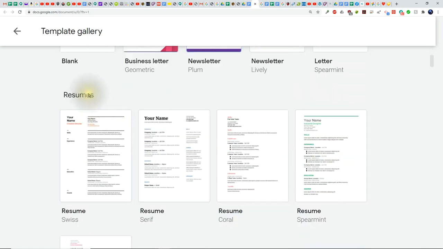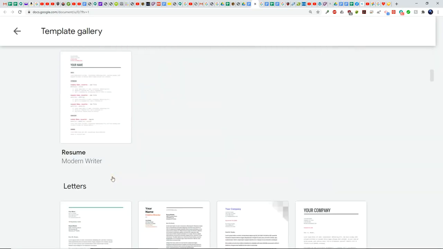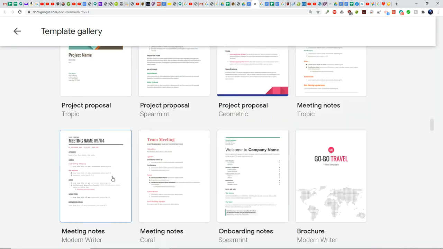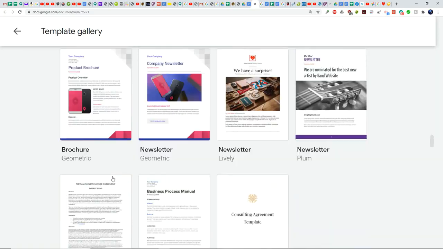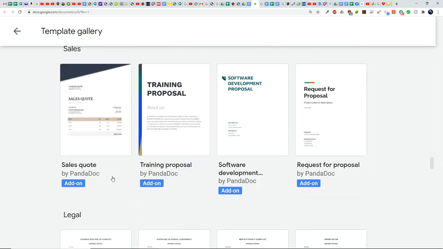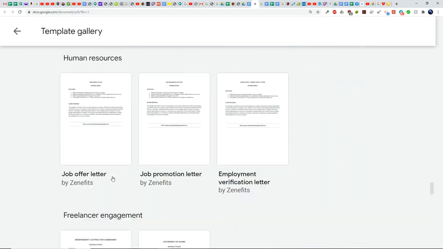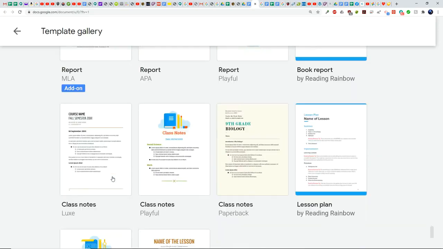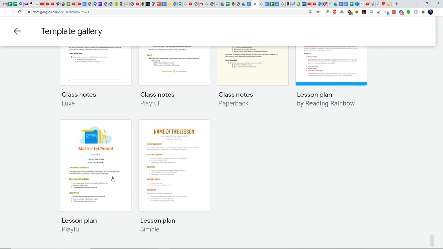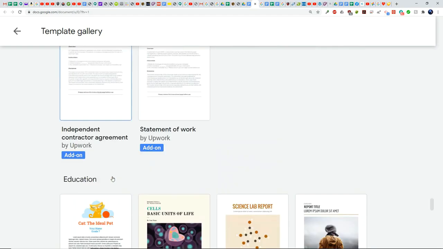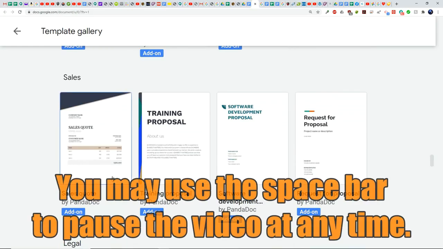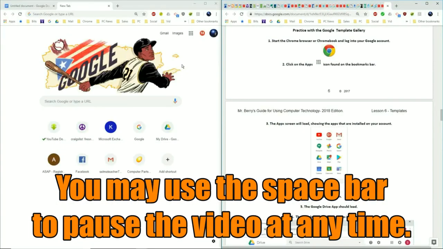If I scroll down, then I see the resumes, letters, personal, work, sales, legal, human resources, freelance engagements, education. So there are many templates to choose from. Other categories and templates may be added by Google at any time. We're now going to begin the practice with the Google Template Gallery.